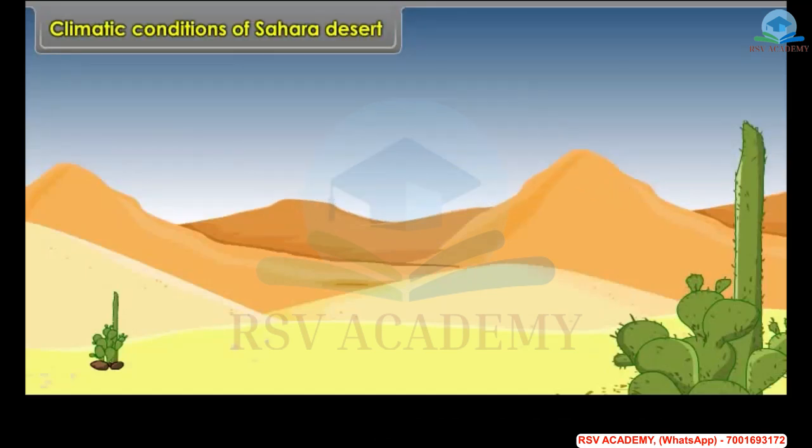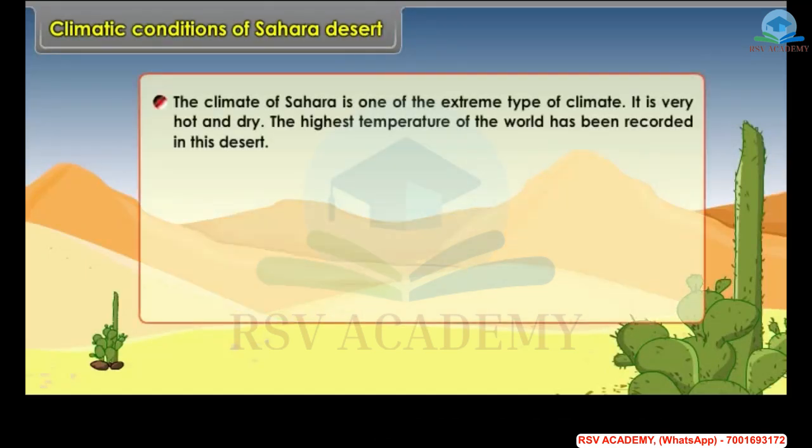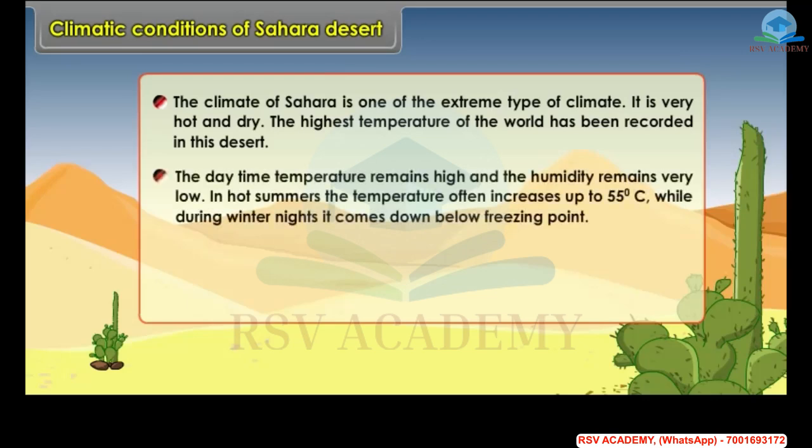Climatic conditions of Sahara Desert. The climate of Sahara is one of the extreme type of climate. It is very hot and dry. The highest temperature of the world has been recorded in this desert. The daytime temperature remains high and the humidity remains very low. In hot summers, the temperature often increases up to 55 degrees Celsius, while during winter nights it comes down below freezing point.